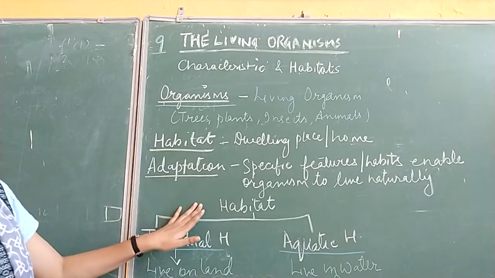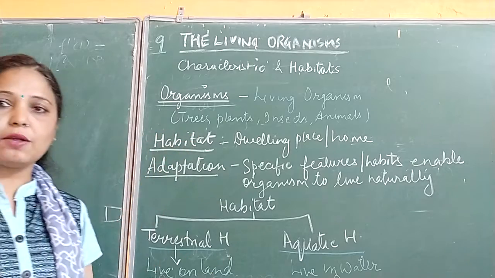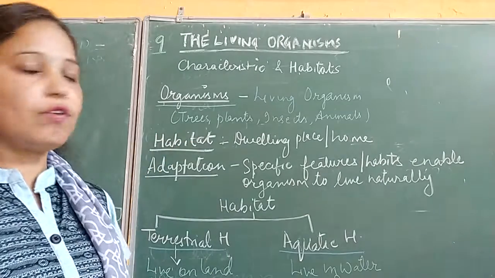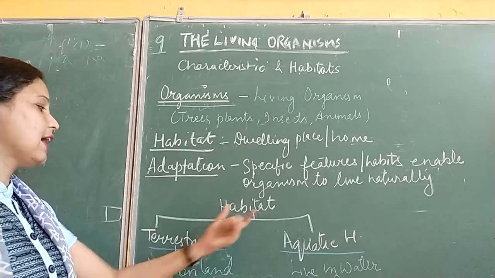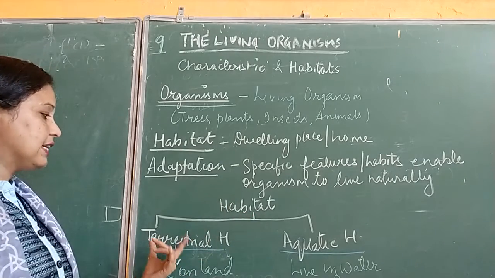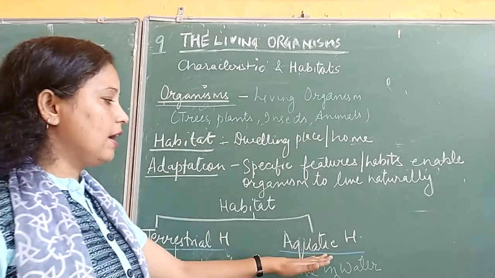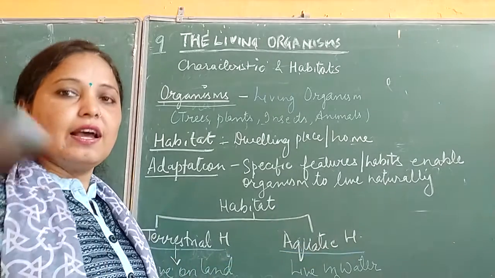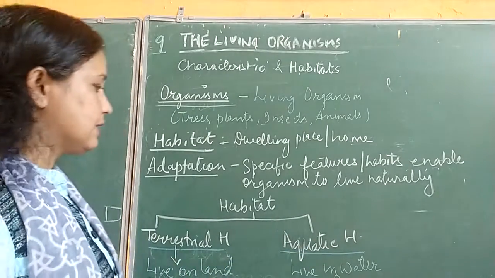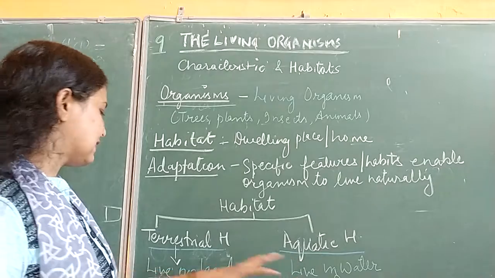Next, move on to habitats. As the name suggests, a habitat is a dwelling place where we live, where organisms live. The first is the terrestrial habitat, the second is the aquatic habitat. There are two main habitats: first is terrestrial, second is aquatic. It is categorized like this.